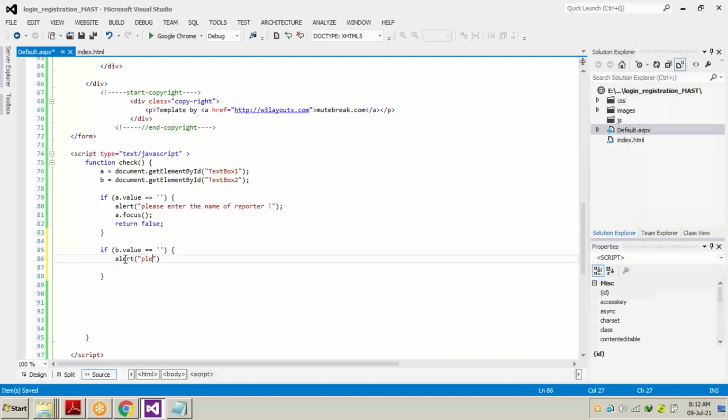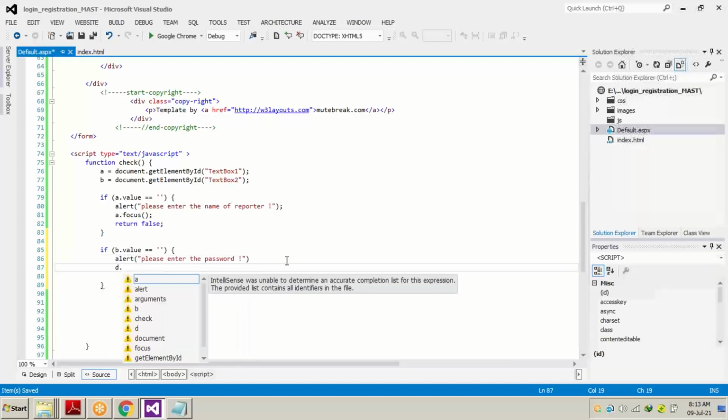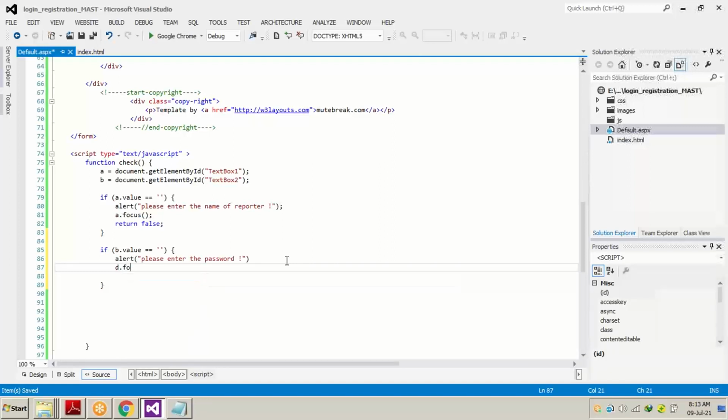Please enter the password. And after the alert appears, B should be focused, means the cursor should be on the B part. Focus. And then return, means ending of the function.